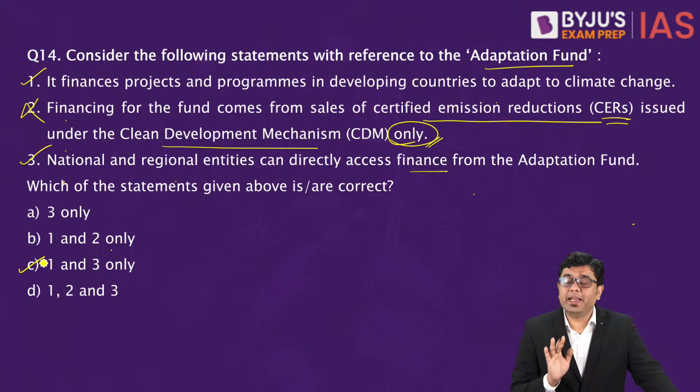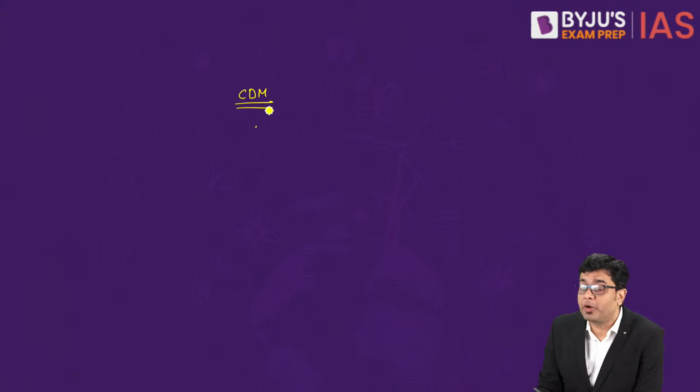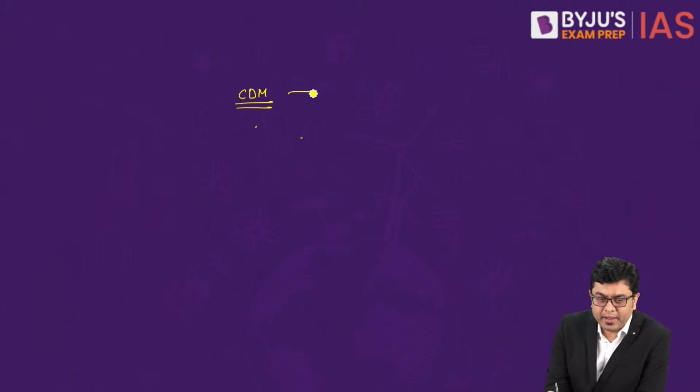Now here one thing that you have to understand is the aspect of CER and CDM. So CDM, or Clean Development Mechanism, that had been devised under what convention or protocol? So this had been devised under the Kyoto Protocol, the Kyoto Protocol to the UNFCCC.